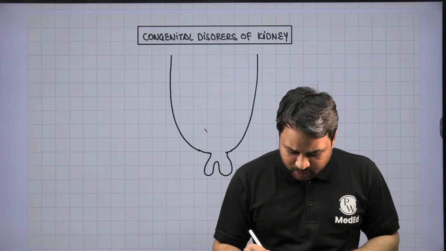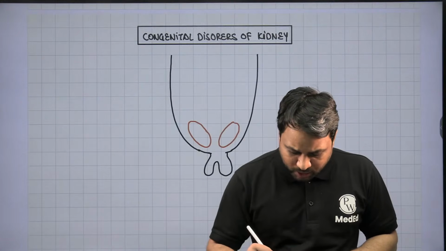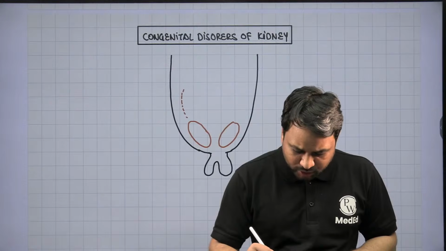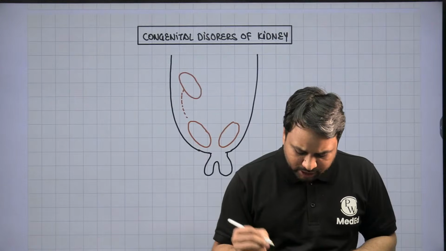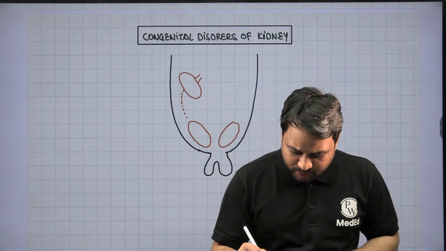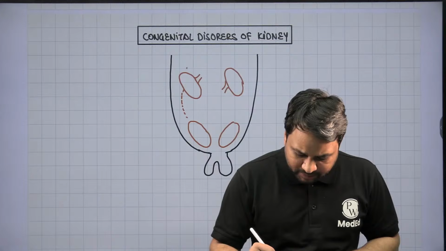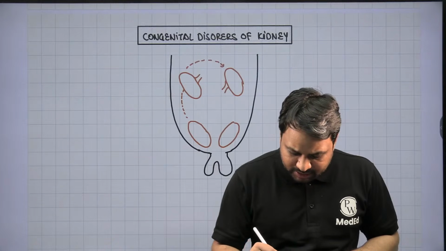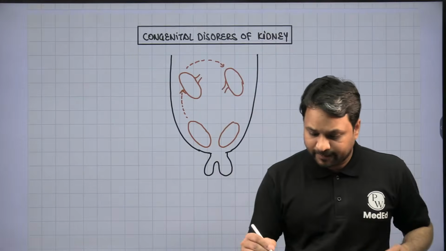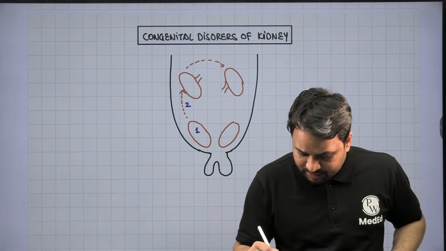I told you the kidneys are going to develop in their corresponding iliac fossa. This is the first event. Once the development of the kidney is done, they are going to go to their respective sites. And once they have gone to their respective site, the last thing that is going to happen is to align the kidneys so that they become face down, right? So this is the whole event in the development, right? When you look at the development of the kidney, this is the first event, this is the second event, this is the third event, correct?